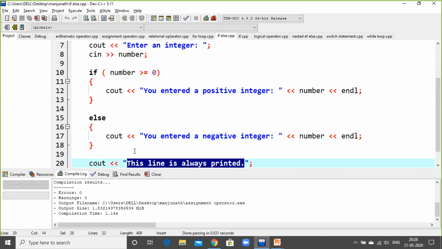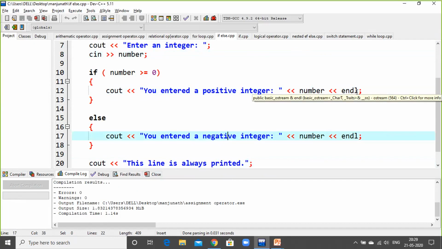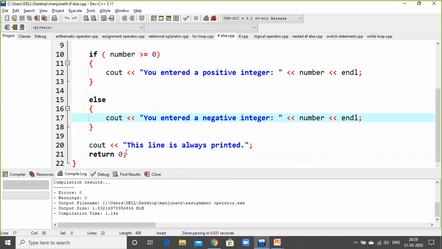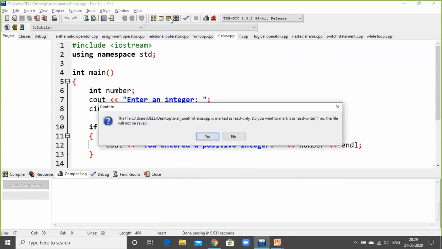Okay. So the number, whatever you input here, might be a positive number or a negative number, and that will be ended with the endl statement. So that is the end of this program. Let us input some numbers and see the positive number and the negative number in the output terminal. So let us compile this program.